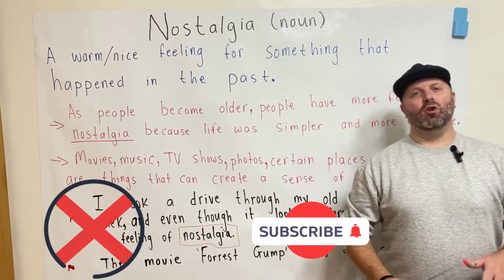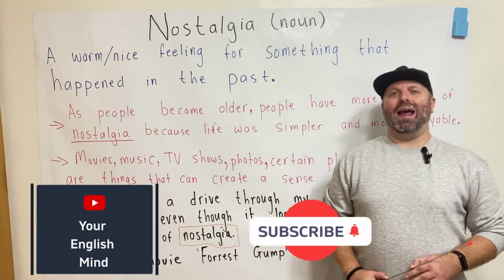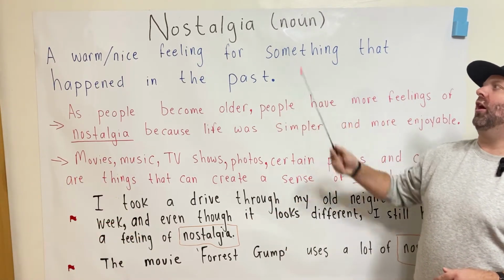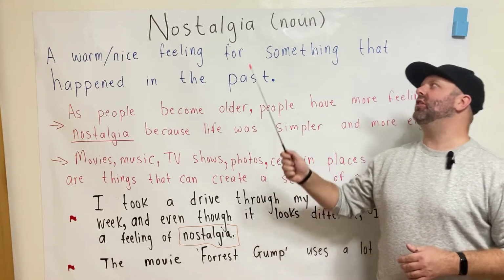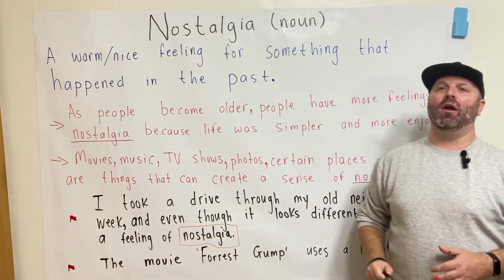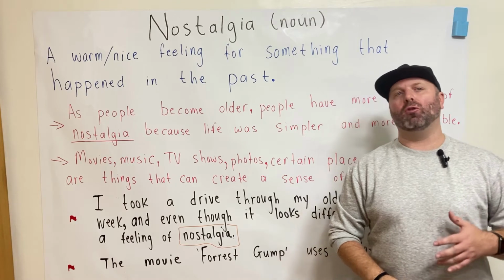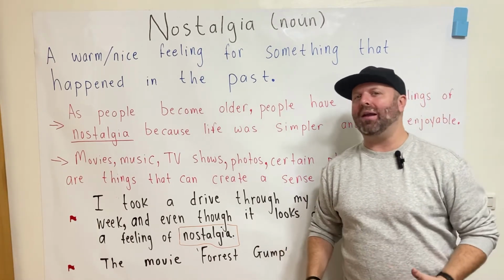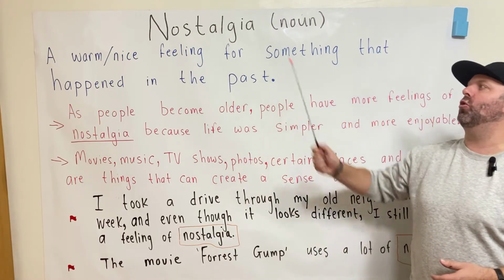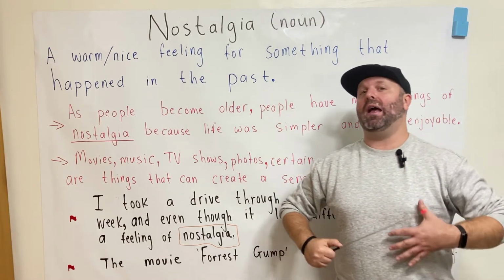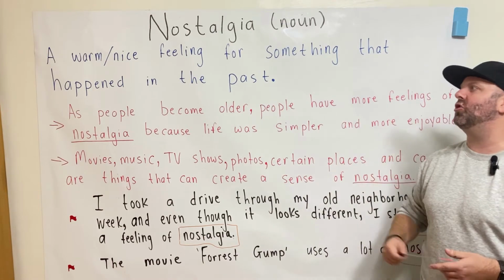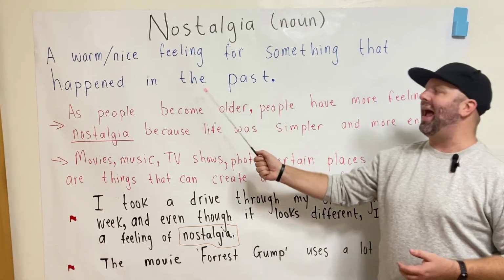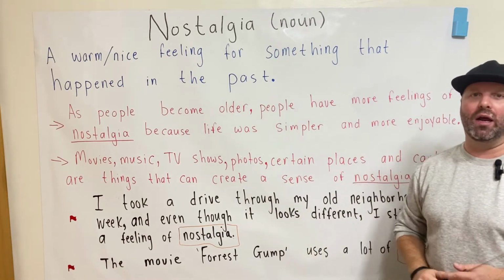All right, guys, you're doing great. Let's take a look at our third word here, which is nostalgia, okay? The word nostalgia is a noun. Now, a moment ago, we talked about the word regret. Regret has a negative or a bad meaning, but when we take a look at the word nostalgia, it actually has a good meaning, because nostalgia is a warm or nice feeling for something that happened in the past, okay?